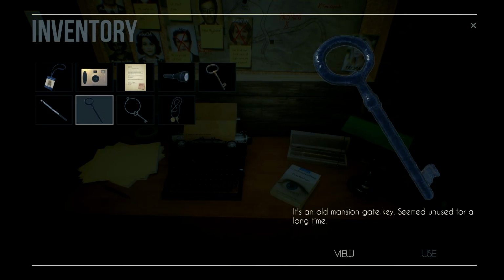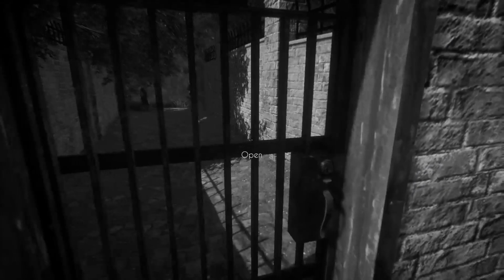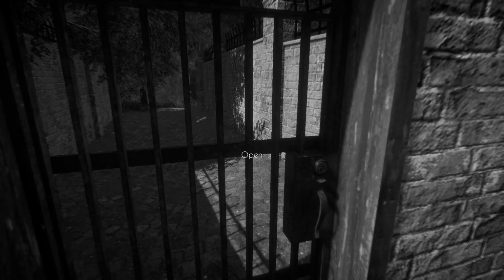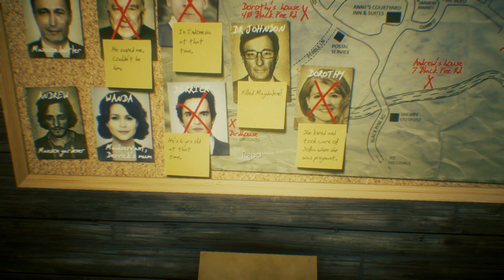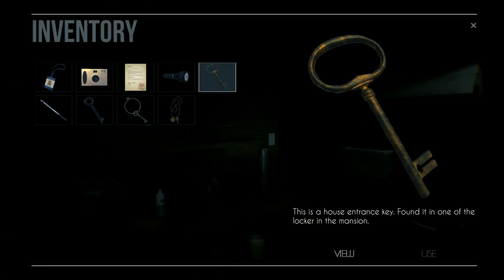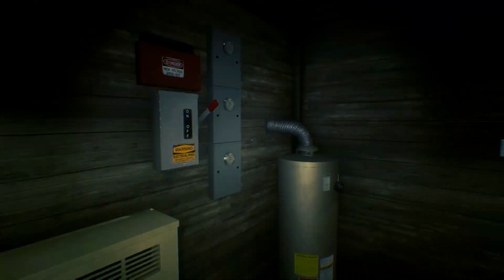This is a key to an old mansion gate, seems unused for a long time. You know what that key is probably for? It's probably for the random gate in the back of the mansion that I tried to open one time, and the well is probably behind that. I don't know what the burn house has to do with anything. I'm not understanding the burn house thing. With this massive amount of knowledge, I leave Scott's cabin to continue my investigation.